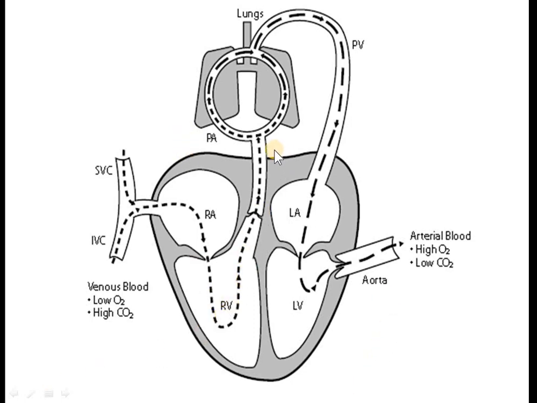Okay, now from right ventricle blood will be pumped to pulmonary artery that will supply blood to lungs, where the alveoli part of lungs will cause exchange of gases. So carbon dioxide will be released and oxygen will be taken up in the blood, and that blood will again be drained by pulmonary vein into left atrium. Okay, left atrium will drain its content into left ventricle, and then left ventricle will pump the blood into aorta, and aorta will carry blood to various parts of body. Okay, so aortic blood is known as pure blood or oxygenated blood.